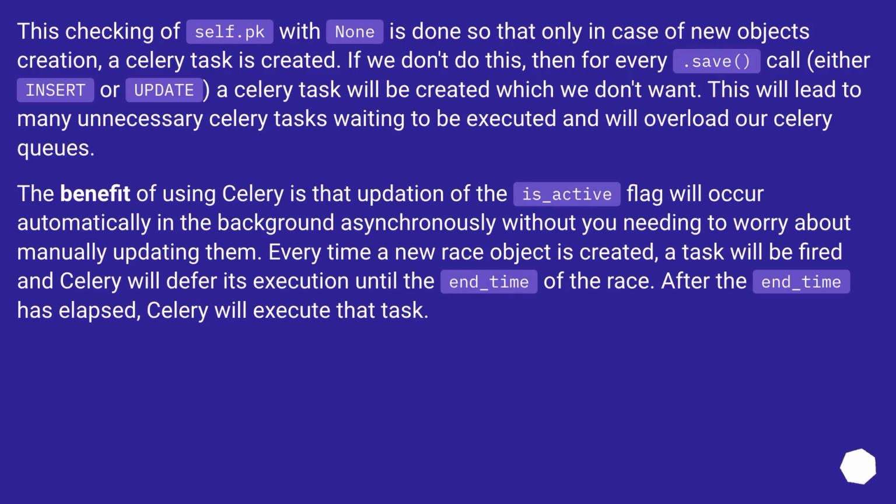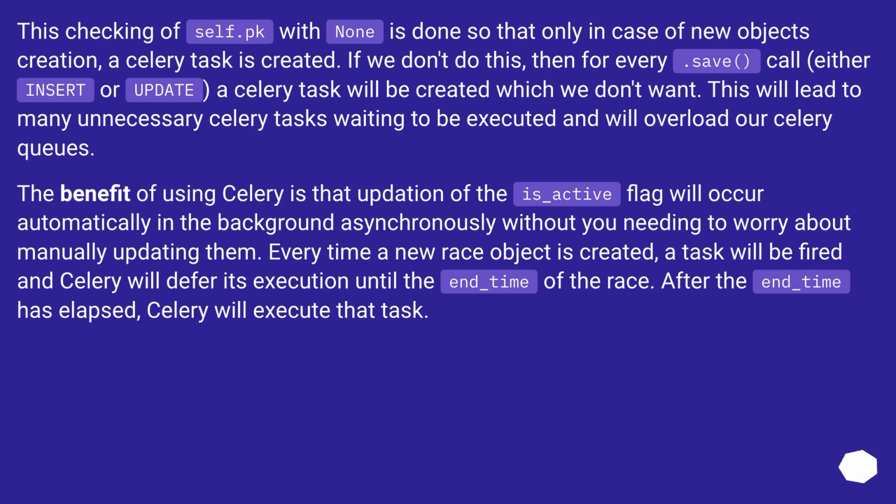This checking of self.pk with None is done so that only in case of new object creation, a Celery task is created. If we don't do this, then for every .save call, either insert or update, a Celery task will be created, which we don't want. This will lead to many unnecessary Celery tasks waiting to be executed and will overload our Celery queues.